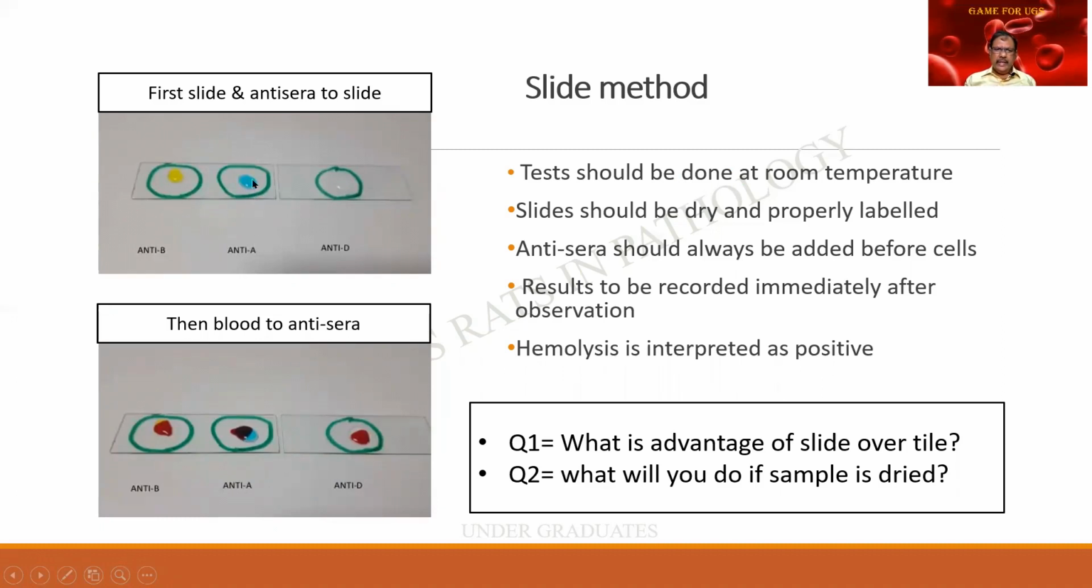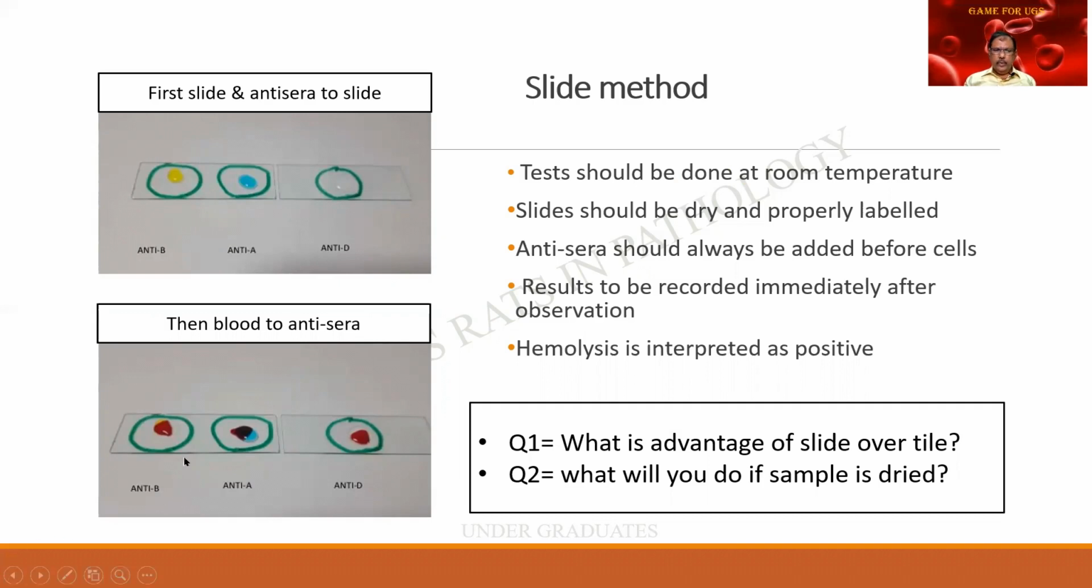Anti-B antisera, anti-A, and anti-D antisera. After this, a drop of blood is added. Specifically, we should take care that the pipette does not touch the antisera. Because once it is contaminated and I put it inside the blood bottle again, the entire thing will be contaminated with antisera, giving rise to false positive reactions, and the entire practical exam will be a mess.